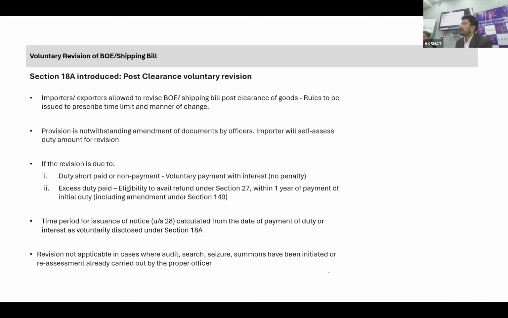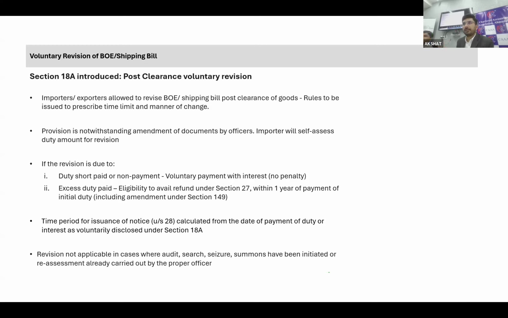But generally it happens that there are a few particulars which you have not provided to the customs, and customs and GST both are integrated departments. They integrate their data, and specifically when the data is not integrated, those who are doing the export with payment of tax generally suffer.